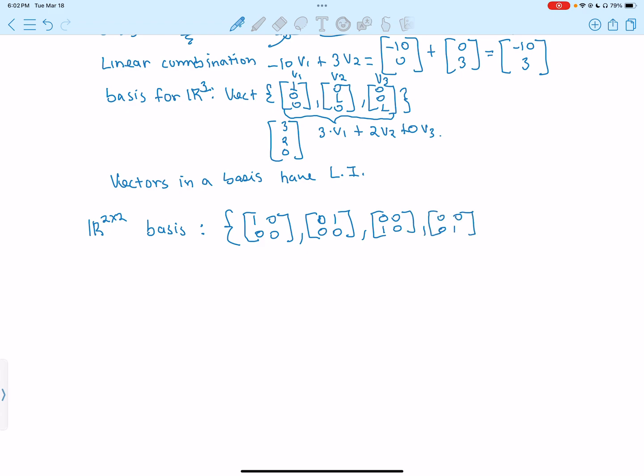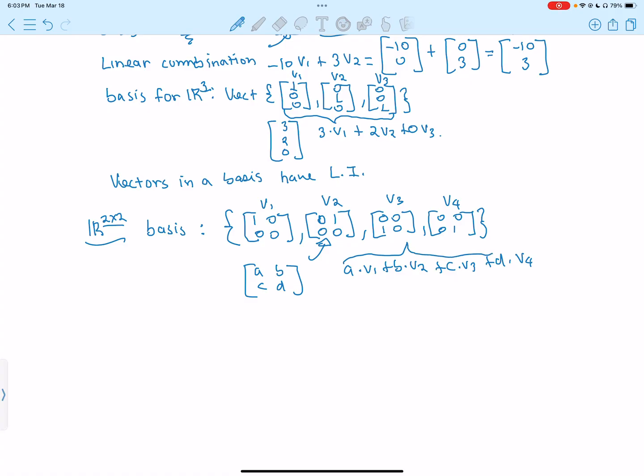So this would be one of the many bases that we can have for the realm of 2 by 2 matrices. As we can see, if we write any matrix A, B, C, D, we can use these vectors and do a linear combination. So we'd have V1, V2, V3, and V4. We could do A times V1 plus B times V2 plus C times V3 plus D times V4. Using this linear combination, we can find any single matrix that is in the 2 by 2 realm.